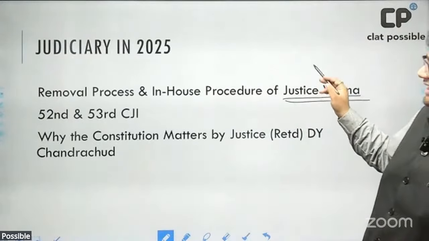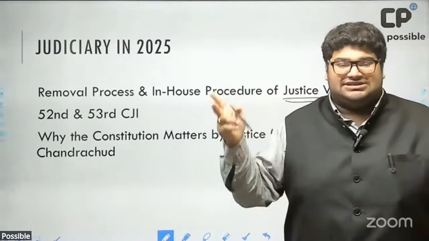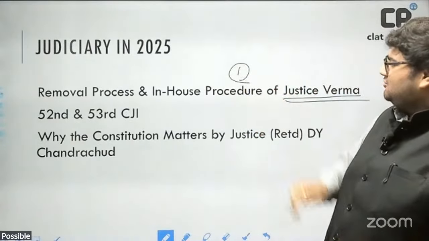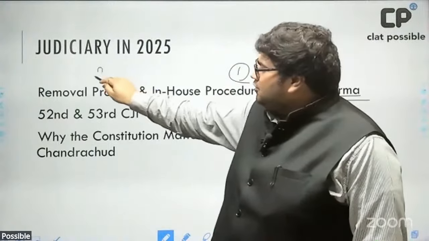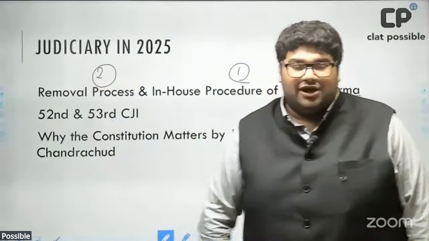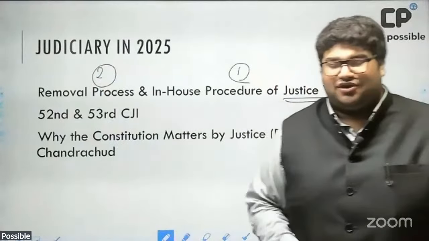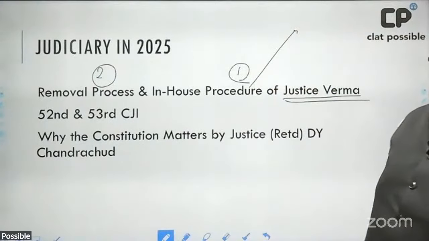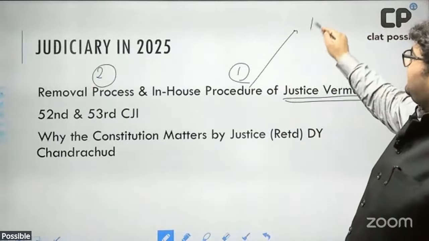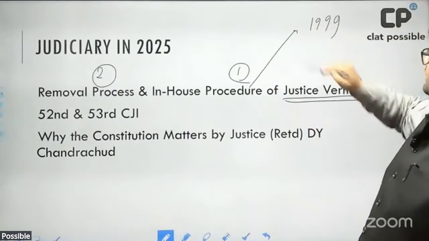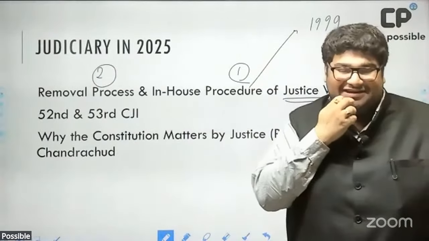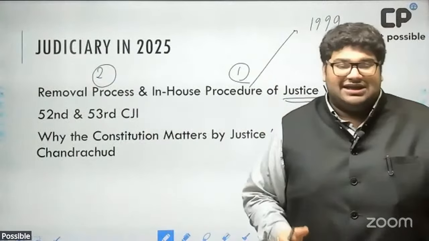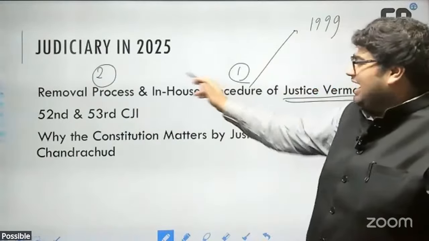Now, against him, 2 different processes came about. Number one, the in-house procedure, and number two, the removal or popularly called impeachment process. So what is an in-house procedure? Remember, the in-house procedure was adopted by the Supreme Court in 1999. This is not a procedure for removal. This is a procedure which is in-house.